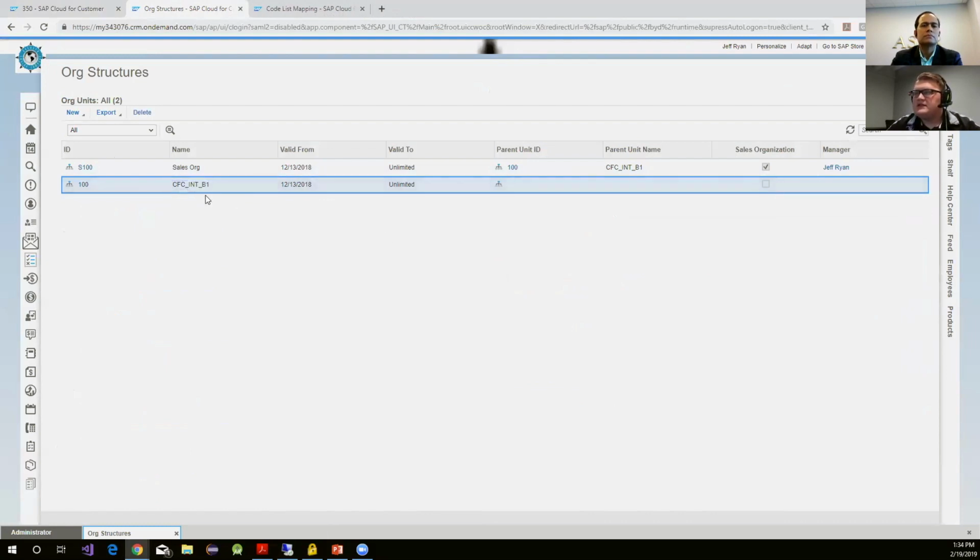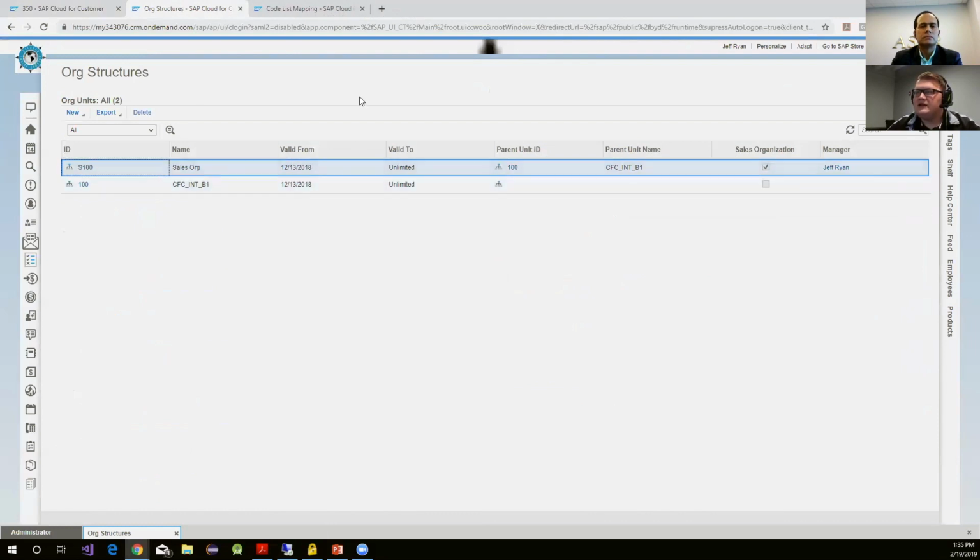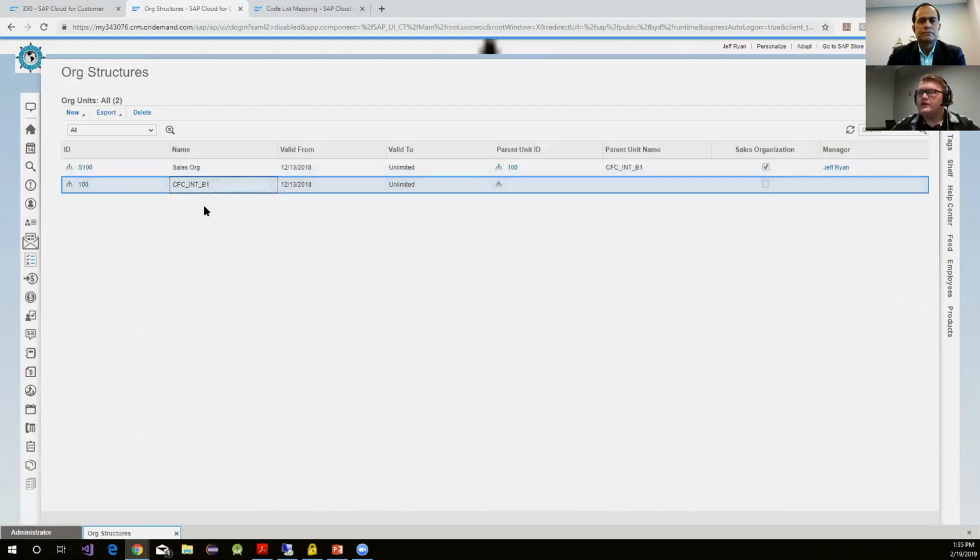We'll maintain any sales order or sales item, i.e. a partner or a product item, coming in on this S100 ID number for all sales-related things. For B1, this relates to your business users, or if you're pulling in customers, they will use this reference number to pull in. And that's how we maintain the org structure.